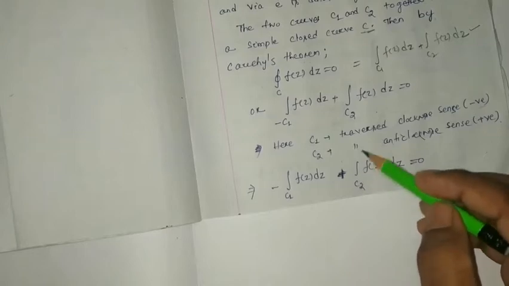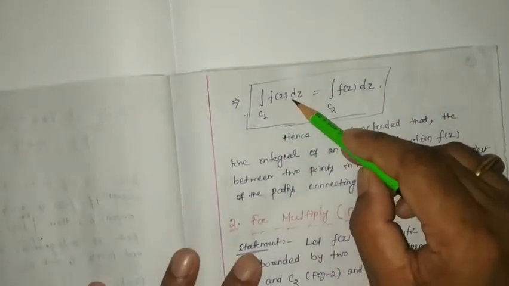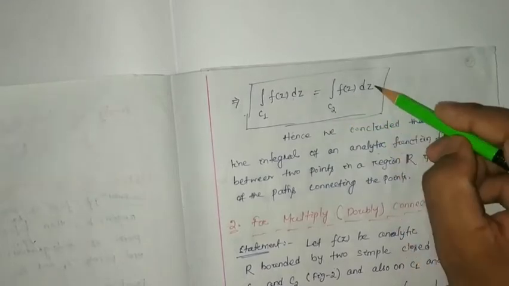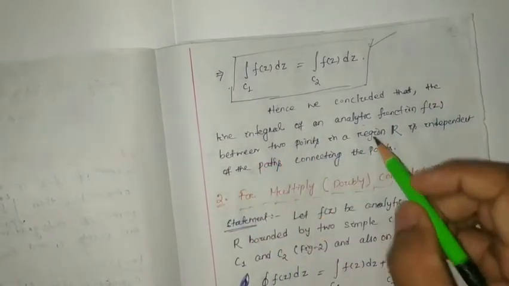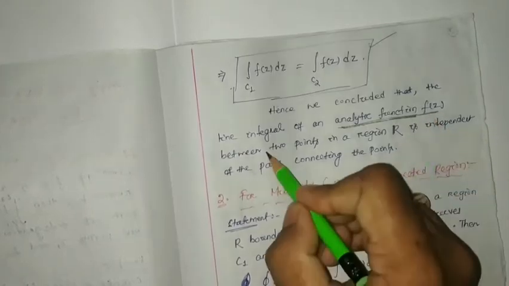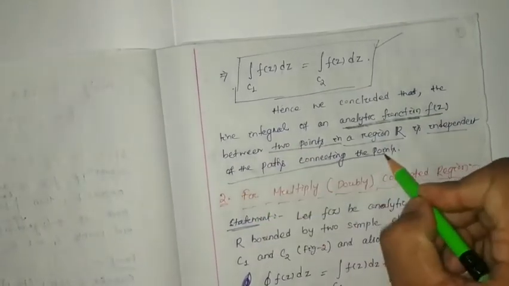line integration over C2 of F(z) dz equal to 0. That implies the integral of F(z) dz over C1 equals the line integration of F(z) dz over C2. So here we conclude that the line integral of an analytic function, this is most important, analytic function between 2 points in the region is independent of the path connecting the points.